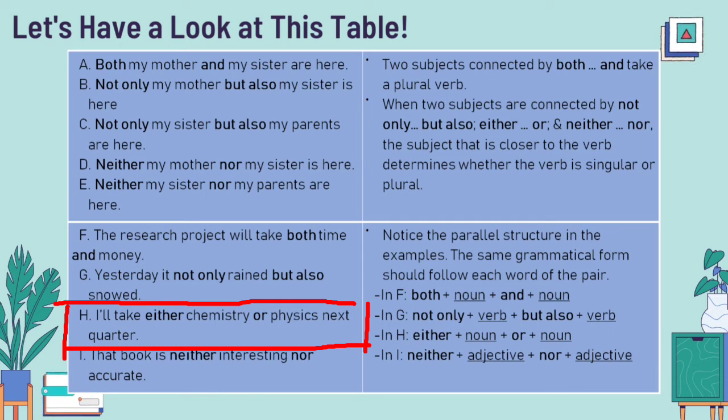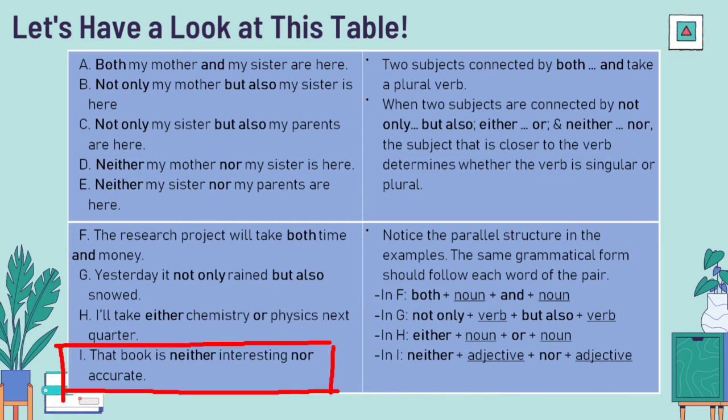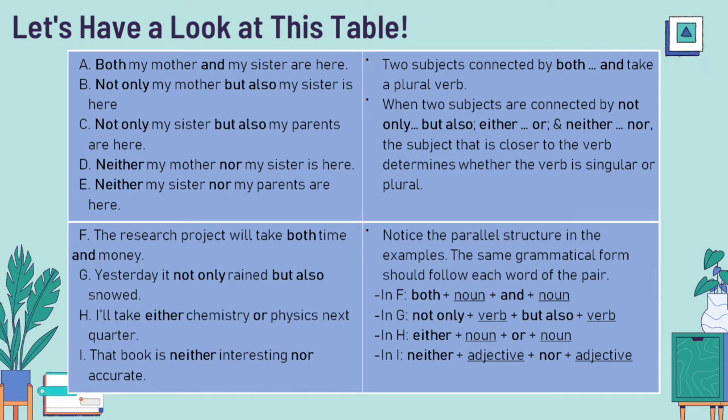Yes, they are chemistry and physics. And what kind of elements are they? Right, they are nouns. Next, the last sentence. What are the elements? You're right, the elements are interesting and accurate, and both are adjectives. So, all of these conjunctions connect two sentence elements which have the same grammatical rank.